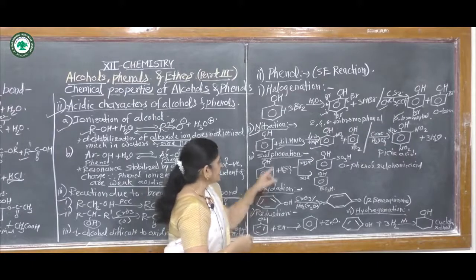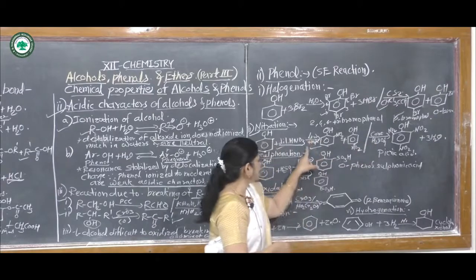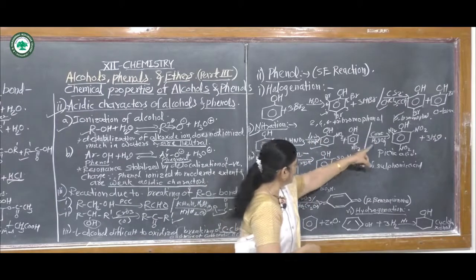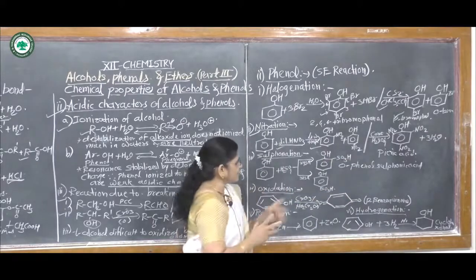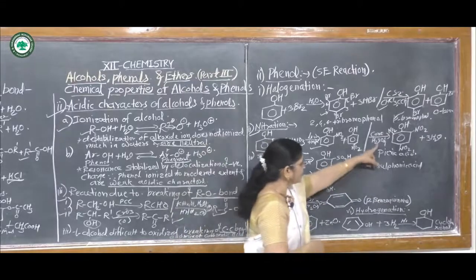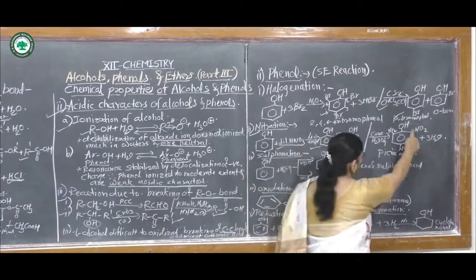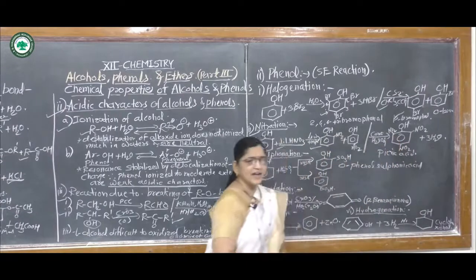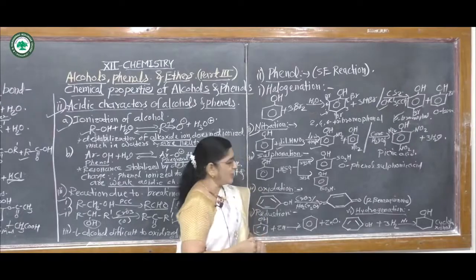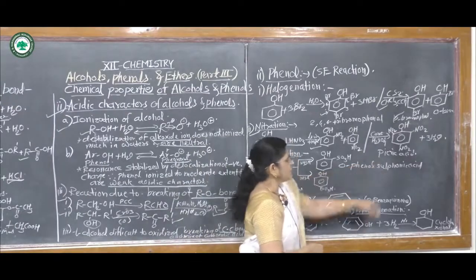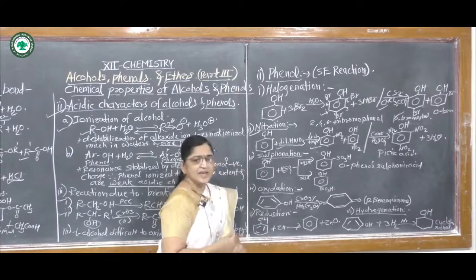Para-nitrophenol is also called 4-nitrophenol. Again, this phenol reacts with concentrated nitric acid and concentrated H2SO4, and it gives only one product. Which product? That is 2,4,6-trinitrophenol. This is also called picric acid, and the product is commercially called picric acid.